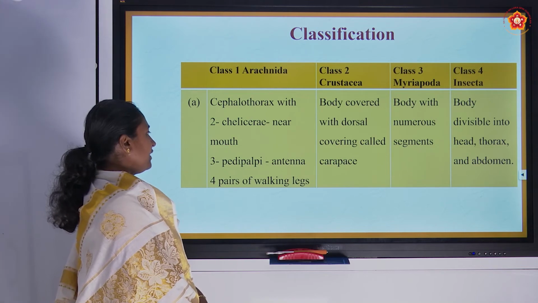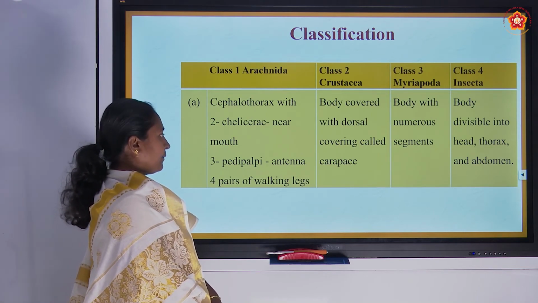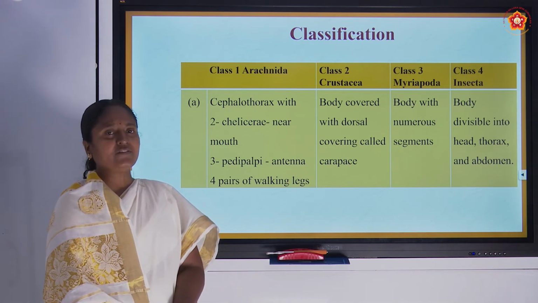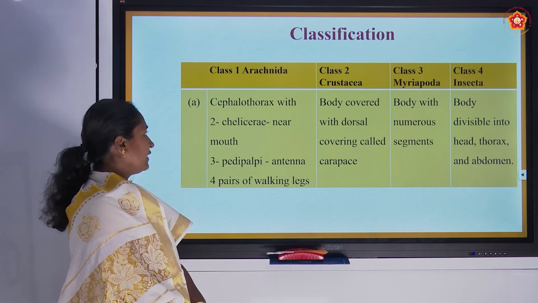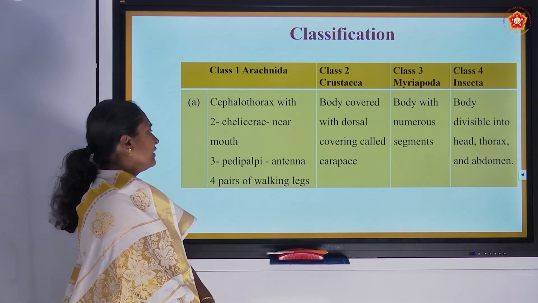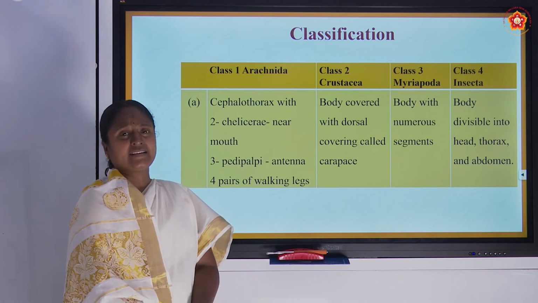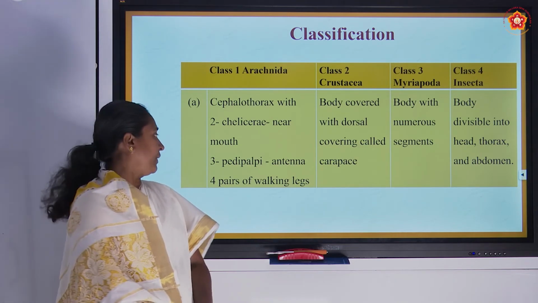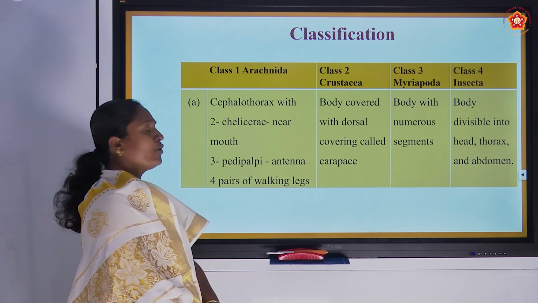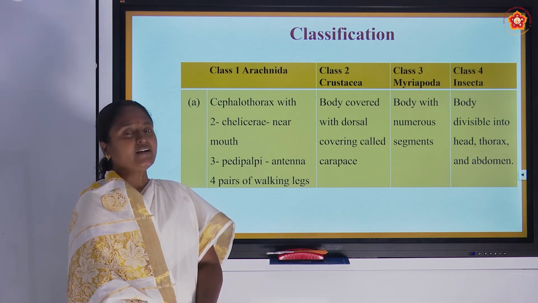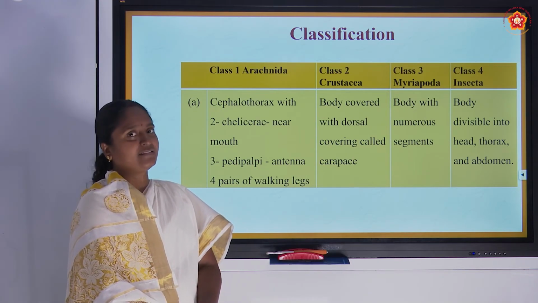Then they have 3 pairs of pedipalpi, the antenna-like structures present adjacent to the head. These mostly act as antennae to sense the environment. Then it has 4 pairs of walking legs present in the cephalothorax region.